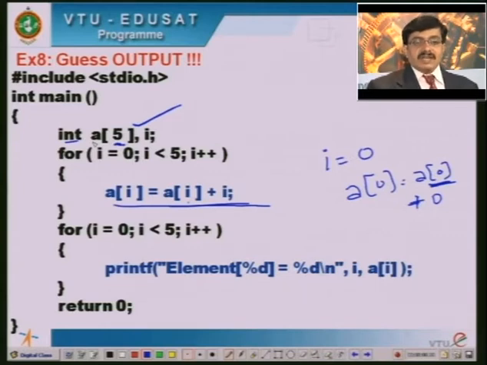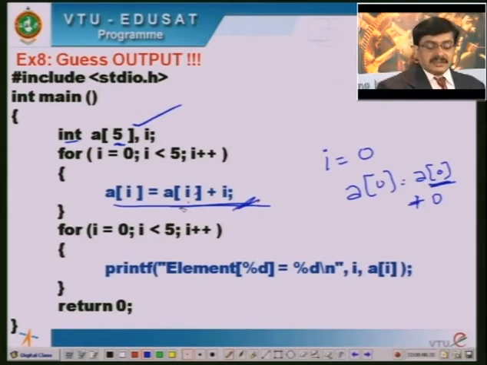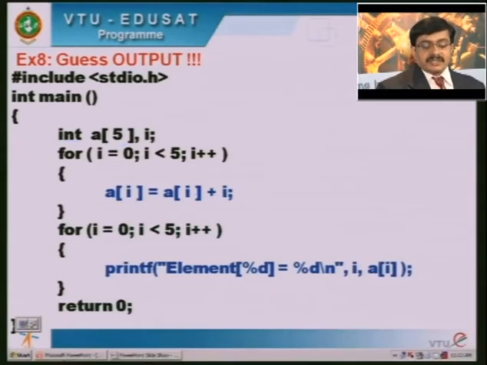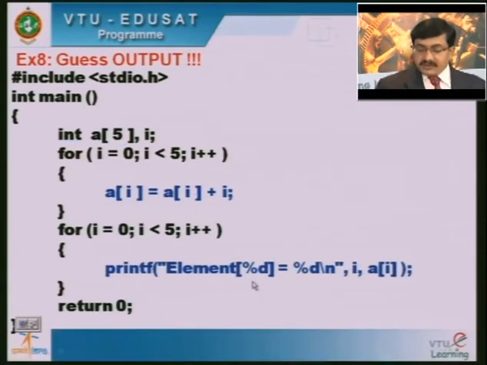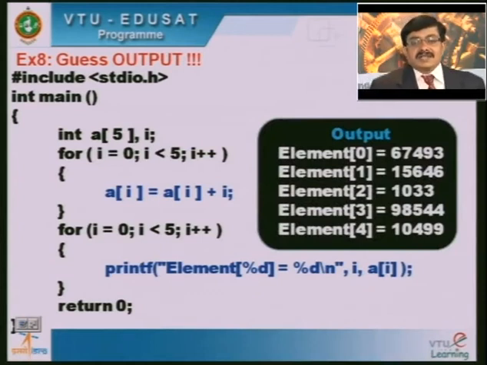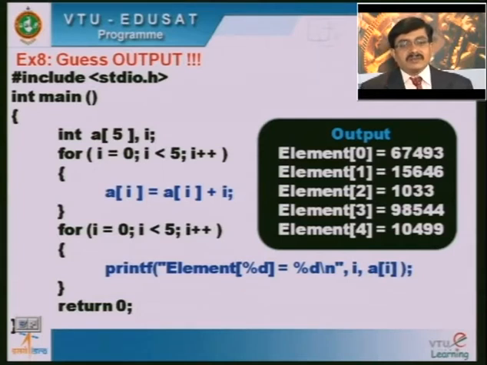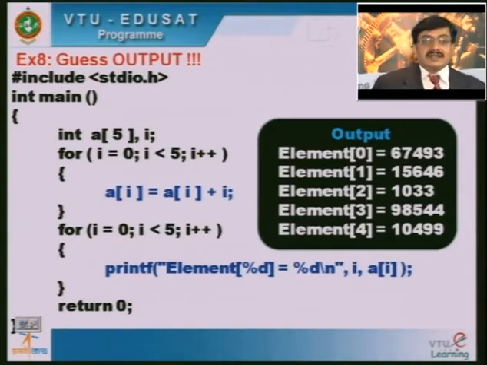So what is the value of A of I when I is equal to 0, A of 0, similarly when I is equal to 1, A of 1, A of 2, A of 3 up to A of 4? We will not be able to get the values of these. So the output we can expect is some junk values for each of these elements of the array. Now if you see the output, element of 0 is something like 67,493, element of 1 is equal to 15,646, element of 2 is equal to 1033, element of 3 is equal to 98544, element of 4 is equal to 10499. This is some junk data getting printed.